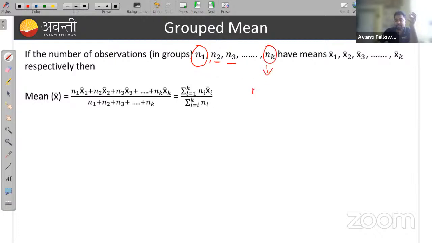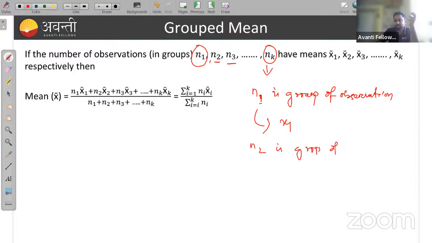And n1 is having the mean x1 bar. Similarly, n2 is a group of observations having the mean x2 bar.